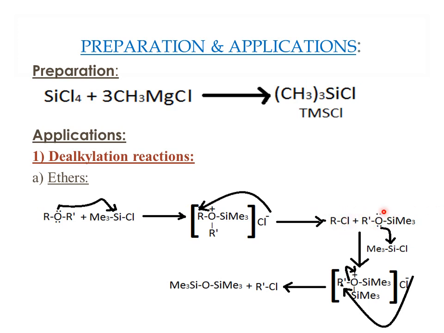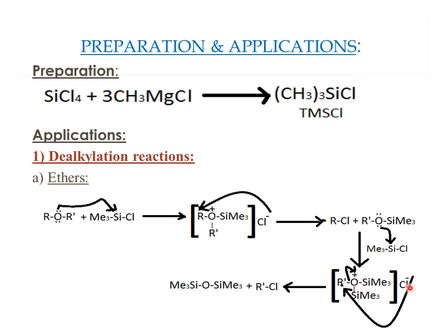And then this silyl ether will react with one more molecule of TMSCl. The oxygen atom of the silyl ether has a lone pair of electrons. It will again bind to the silicon atom, and this oxygen will gain a positive charge because it has 3 bonds around it, and then there is the formation of one more adduct.